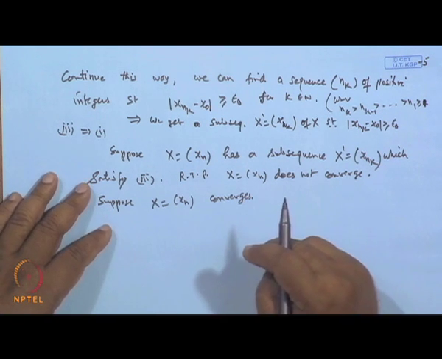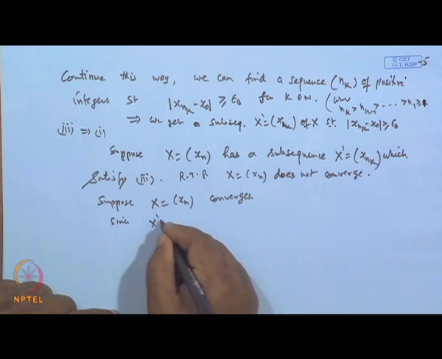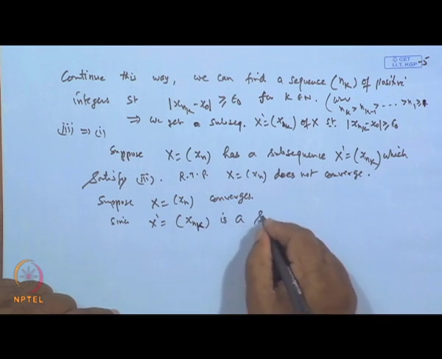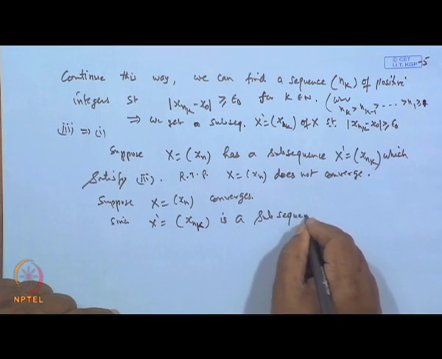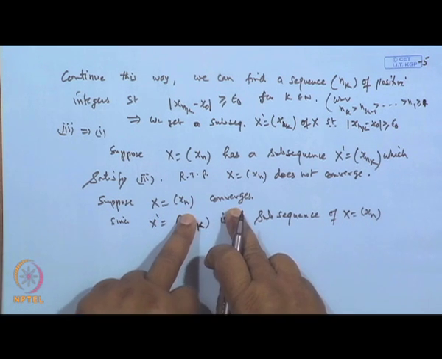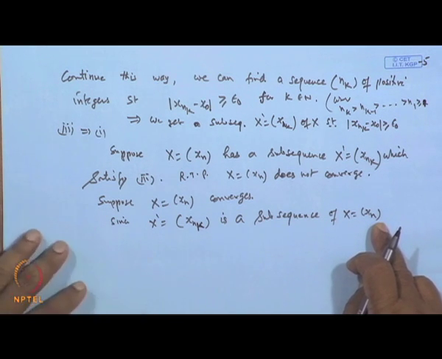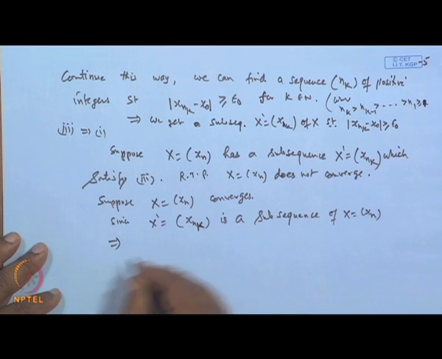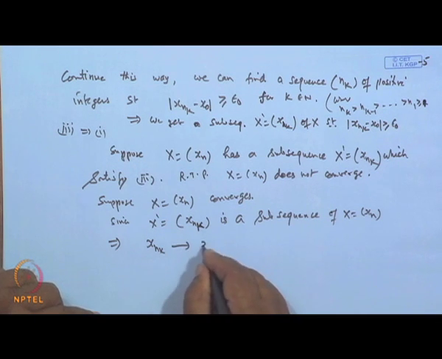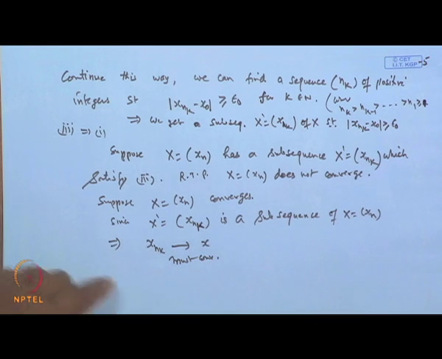Now, since x dash, which is x n k, is a subsequence of x, and this sequence we have assumed to be convergent, all of its subsequences must be convergent, by the just previous law. So, this implies the sequence x n k must converge to x.